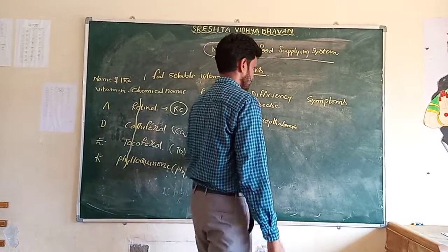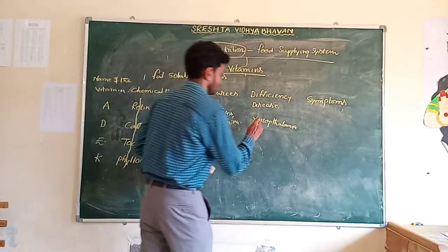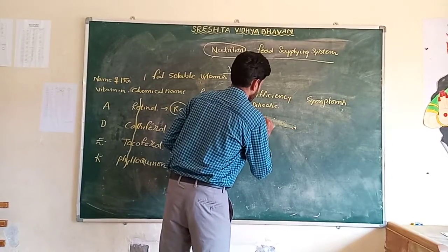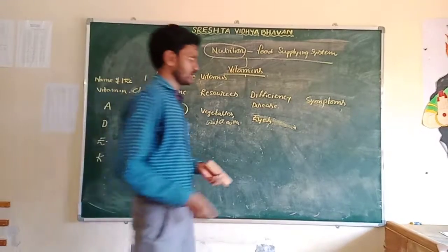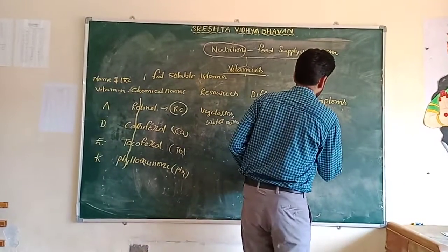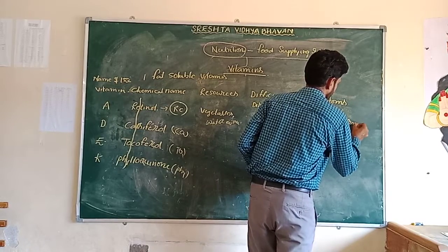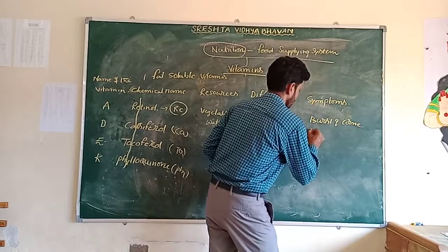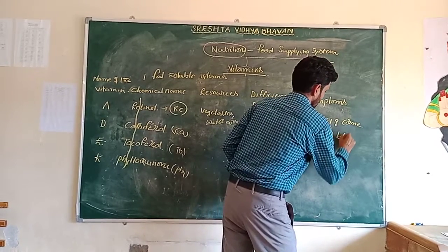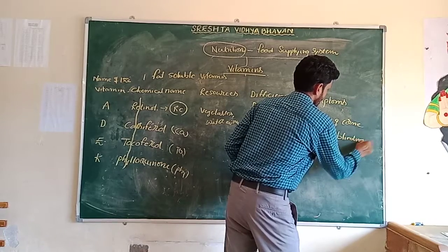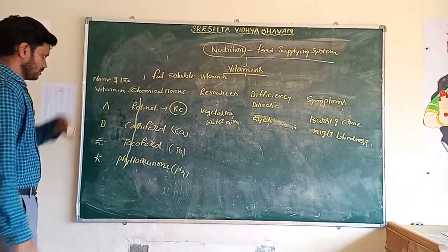Night blindness happens mostly as a deficiency disease of vitamin A, with symptoms in the eyes. Xerophthalmia means the bursting of the cornea. And night blindness, you know. Okay, this one is vitamin A.